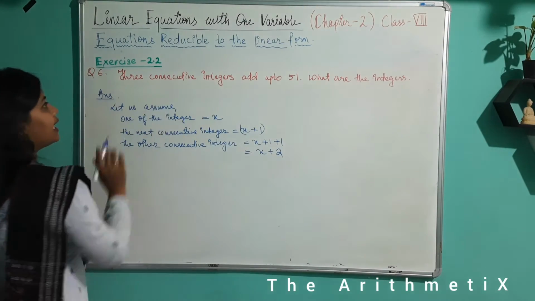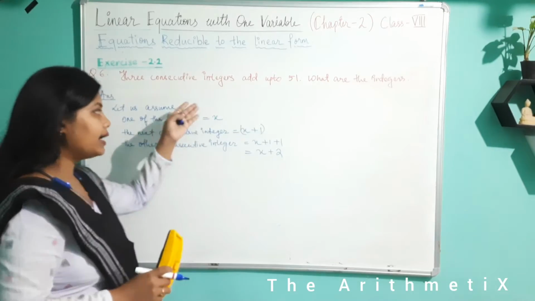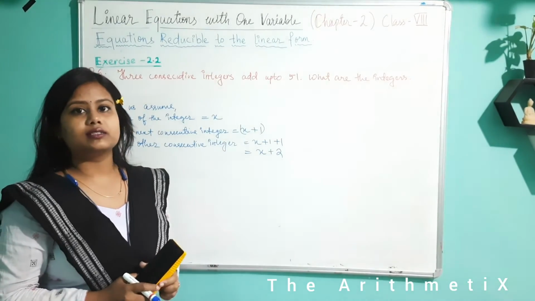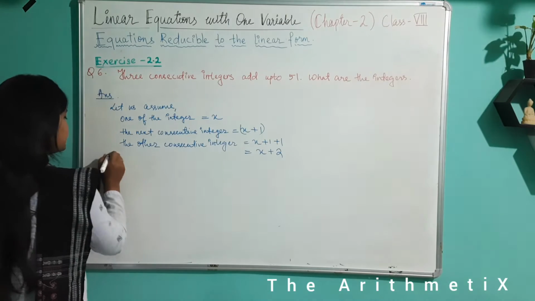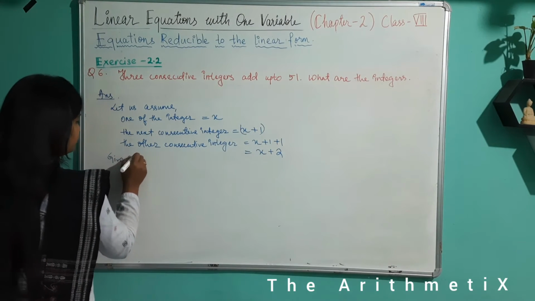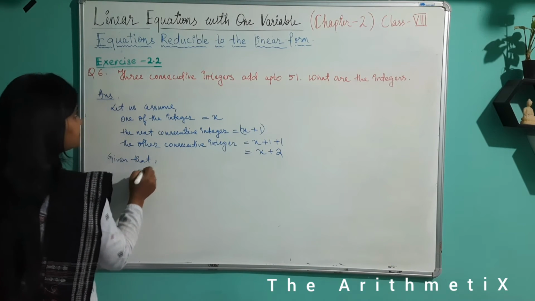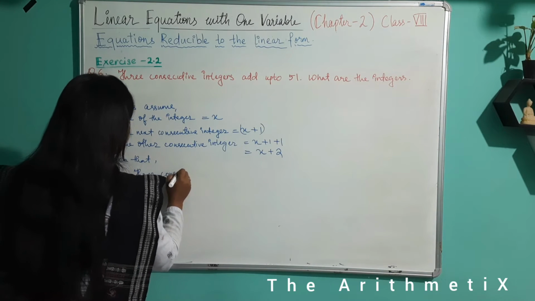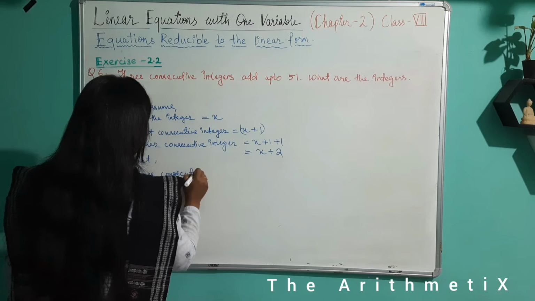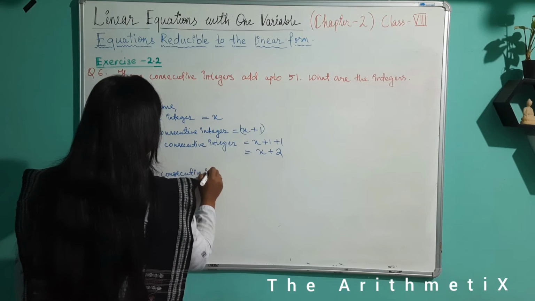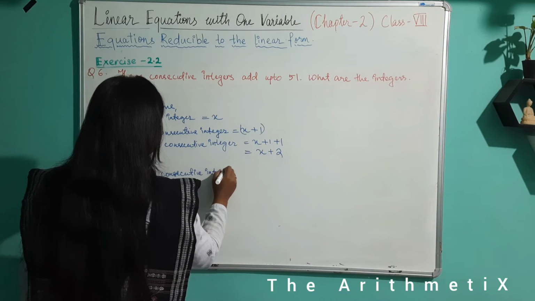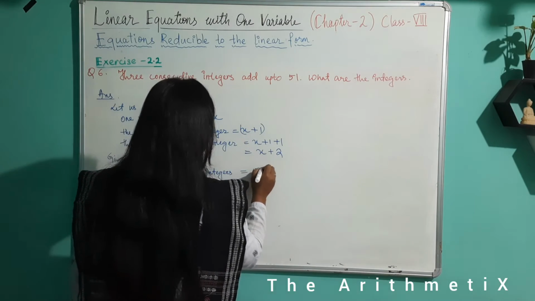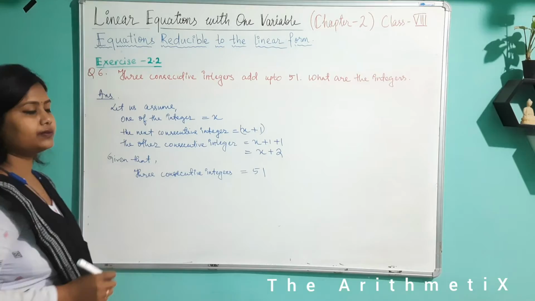According to the question, they add up to 51. It means that when we add all three consecutive integers, the result has to be 51. Three consecutive integers add up to 51 means the sum of them is equal to 51.